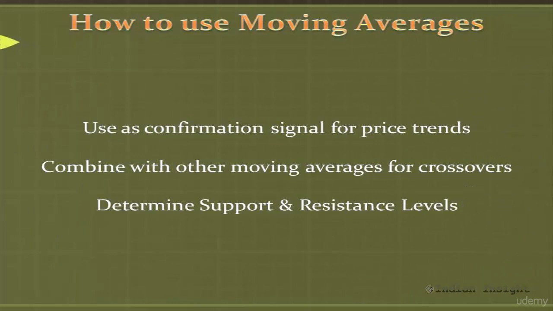Now there are multiple ways to use moving averages. The first way to use moving average is to use it as a confirmation signal in conjunction with a price trend. Another way to use moving averages is by combining them with other moving averages and look for crossovers which may signal a change in trend. Apart from this, moving average lines are often used to determine support and resistance levels.